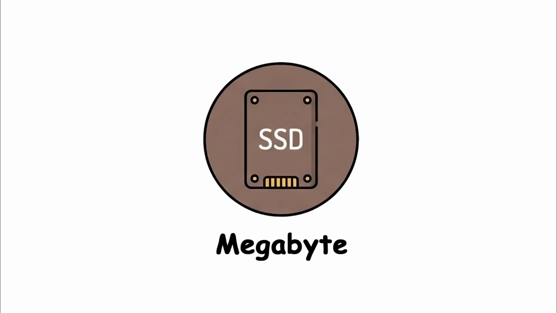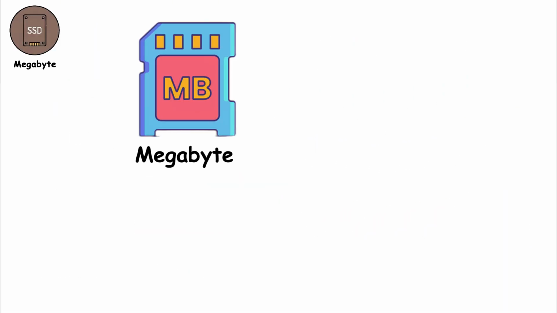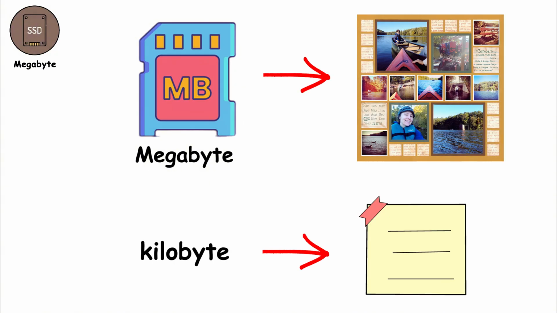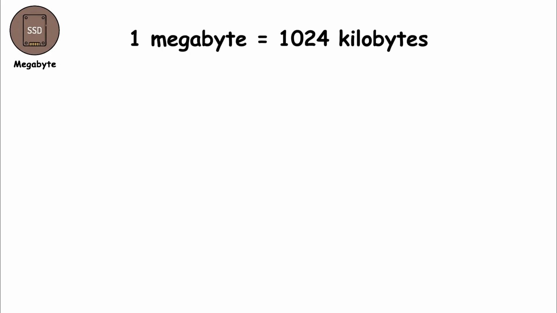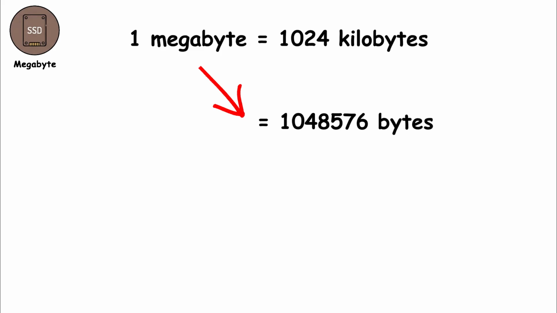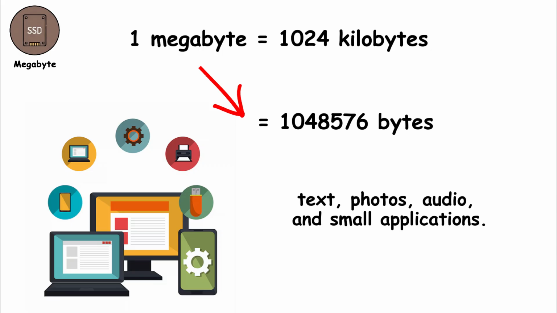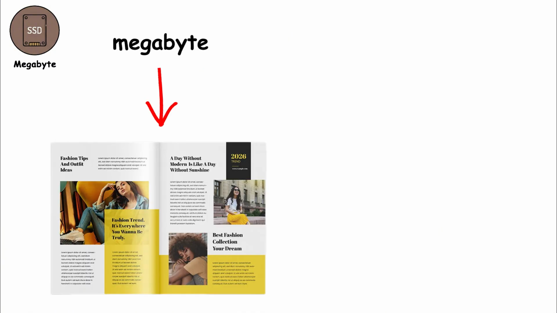Megabyte. A megabyte is where digital data starts to feel substantial. If a kilobyte is like a short note, then a megabyte is more like a full page with images. Technically, 1 megabyte equals 1024 kilobytes, which means it contains over 1 million bytes working together. That amount of data is enough to store real content, not just text, but also photos, audio, and small applications. To picture it more clearly, imagine a megabyte as a thin magazine page instead of a sticky note.